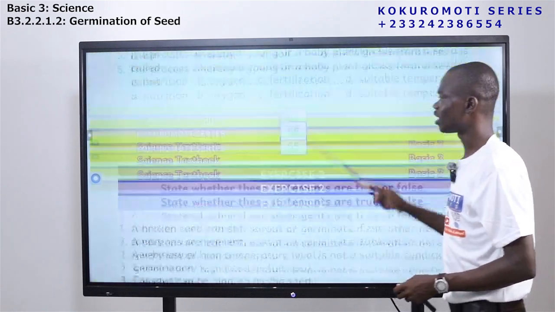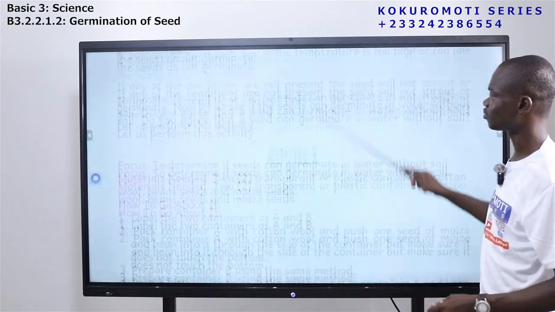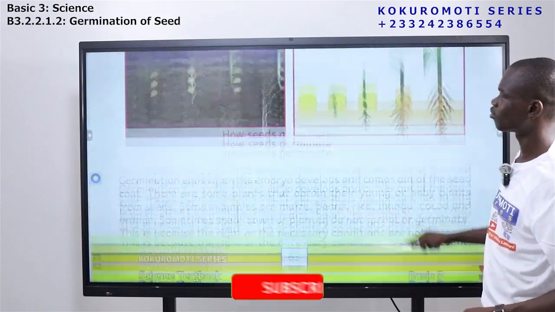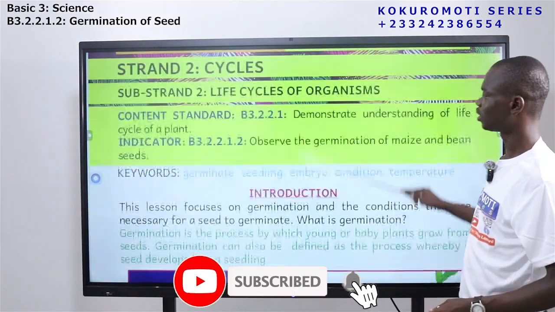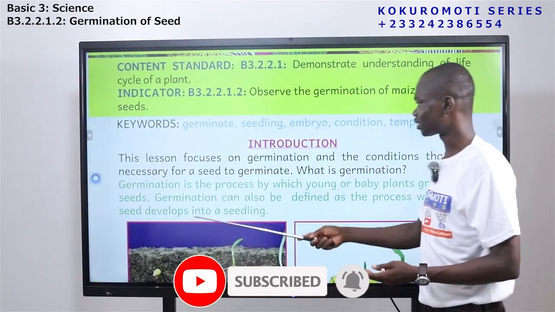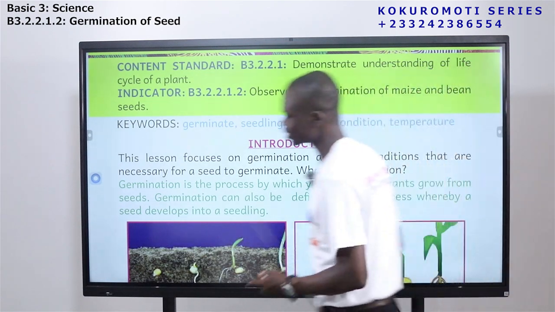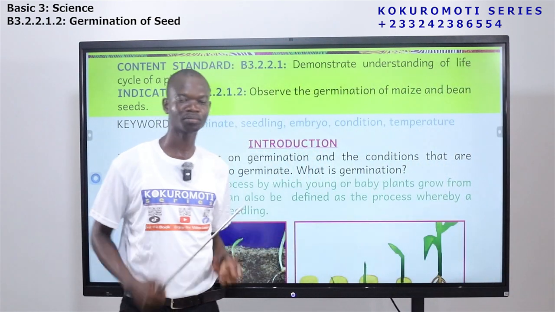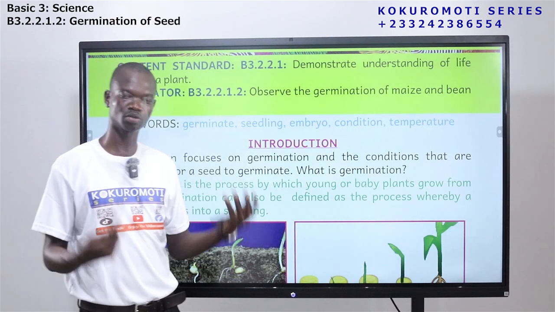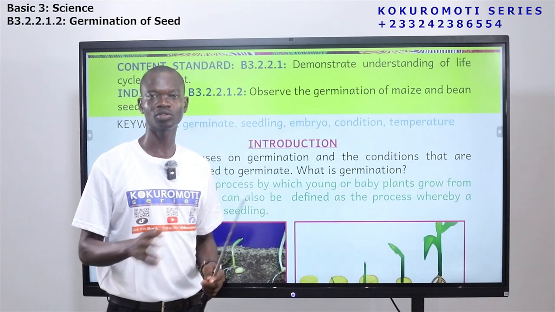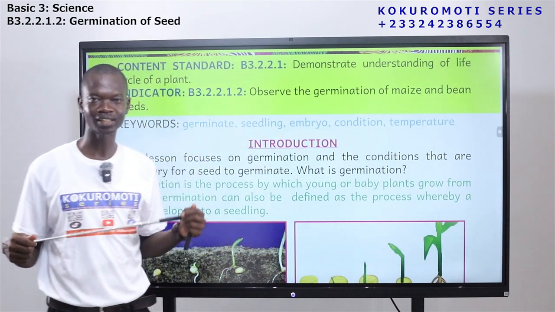Okay, so today we have talked about how germination occurs. Germination of seeds. We have seen what germination is. We know seedlings, we know embryo, we've seen condition temperature, we've seen the things that seeds need to germinate. So this brings us to the end of our lesson.